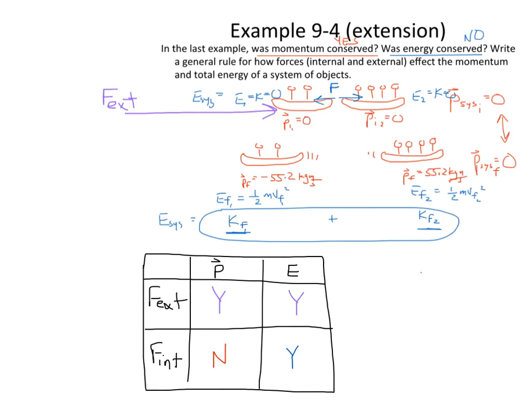The only thing that does not affect the system is internal forces. They do not affect the momentum of the system. But everything else is affected by a force. Internal forces affect energy. External forces affect momentum and energy of the system. All right, so that's kind of our general rule right there for what types of forces affect what kind of properties of the system. All right, I think that'll do it for this segment.